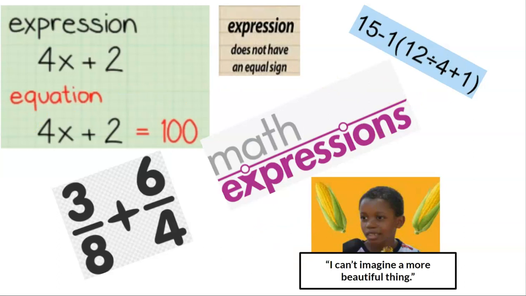And here's an example of an expression: 4x + 2. It turns into an equation when you say something like 4x + 2 = 100. Again, 3/8 + 6/4 is just an expression. So that's the difference between expressions and equations, just a matter of an equal sign.